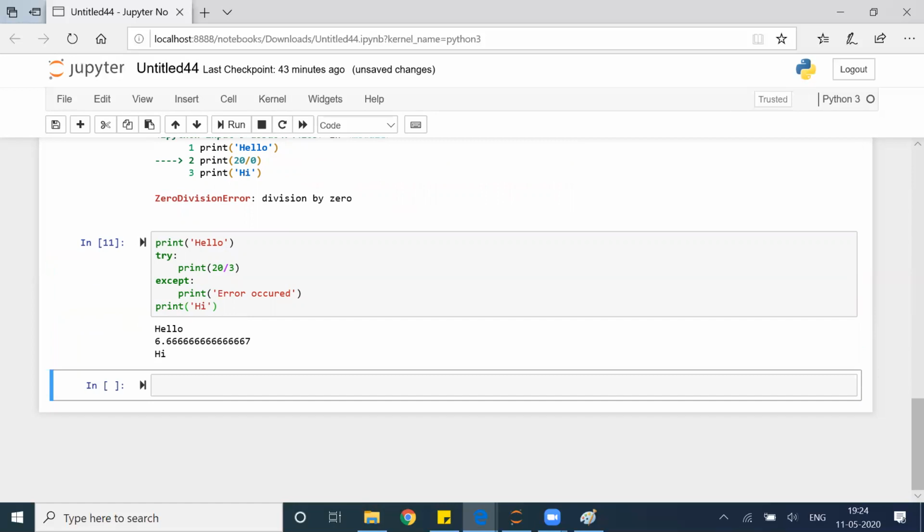Now, there is a various Python exception hierarchy present. So we'll talk about that. A few of them. Python exception hierarchy.